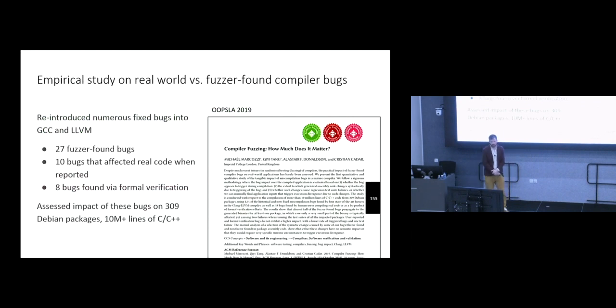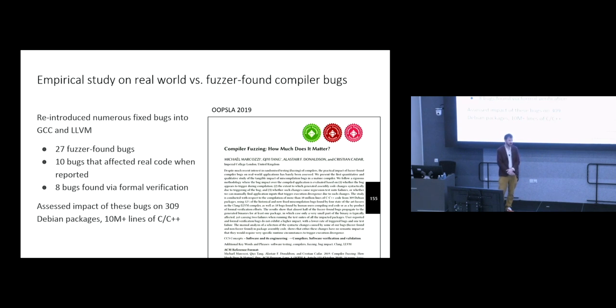What we did in this work was a large empirical study where we reintroduced numerous fixed bugs into GCC and LLVM. 27 bugs found by fuzzers, 10 bugs that were just reported in the wild by end users, and 8 bugs that were found via the Alive formal verification technique. And we assessed the impact of these bugs on 309 Debian packages spanning more than 10 million lines of C and C++ code.